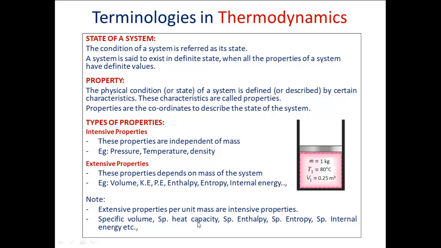This is applicable for other extensive properties. Like if you have enthalpy and you divide by mass, then we call it specific enthalpy. Entropy is an extensive property. If that entropy is divided by mass, or taken for unit mass, this will become specific entropy. When it becomes specific entropy, then it will become an intensive property.